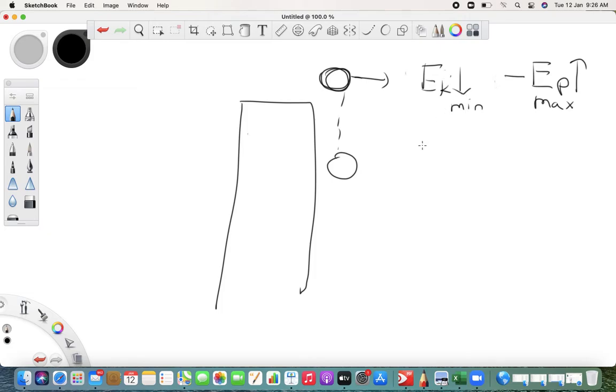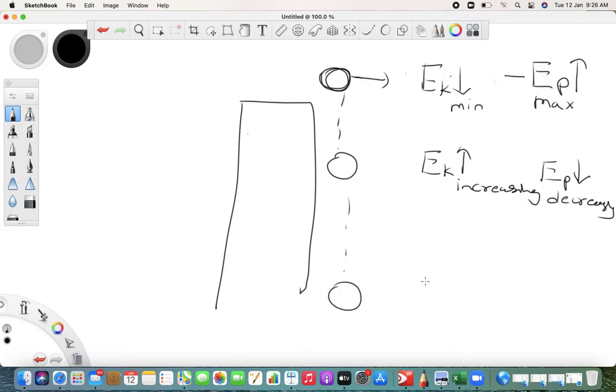So potential energy is maximum and kinetic energy is 0. Now as it goes down, the kinetic energy keeps on increasing and the potential energy keeps on decreasing. And the moment it reaches the bottom, the kinetic energy will be maximum and the potential energy will be minimum.